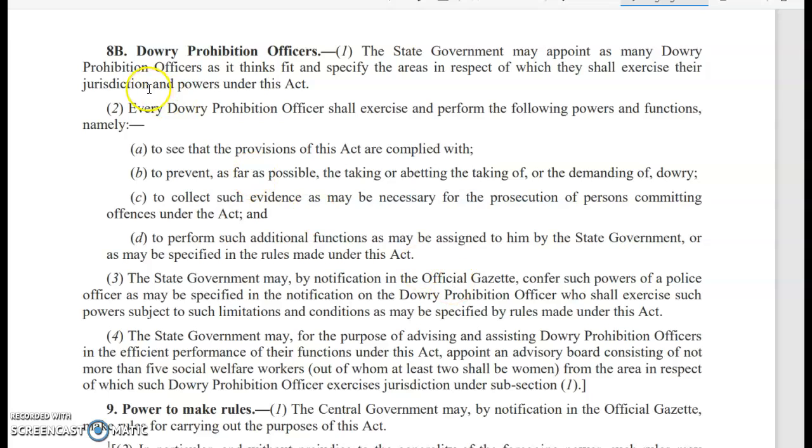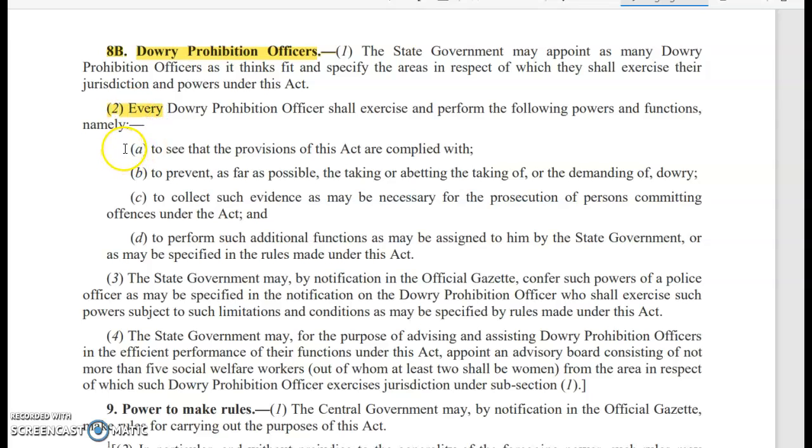Then section 8b refers to the dowry prohibition officer. So the state has the power to appoint dowry prohibition officers as far as their jurisdiction is concerned. So, what are the powers and functions of a dowry prohibition officer?